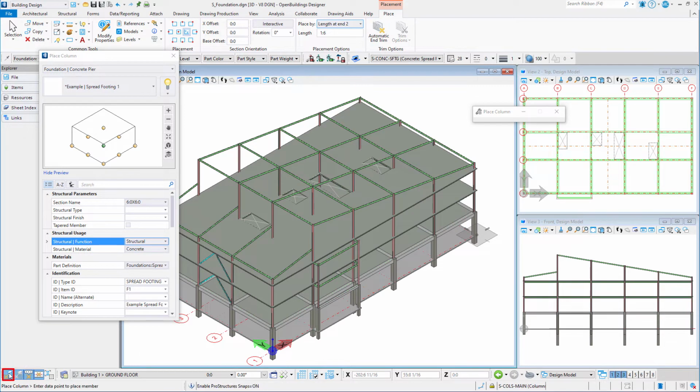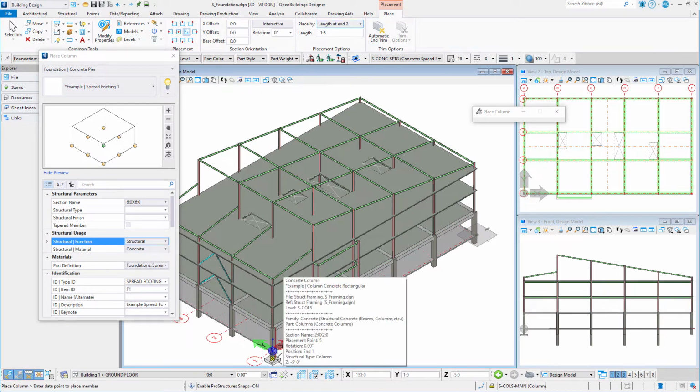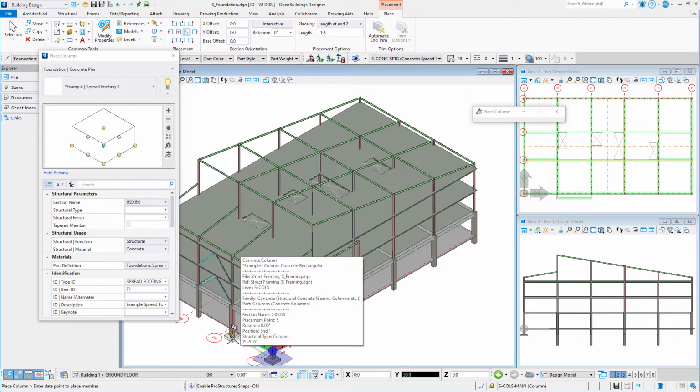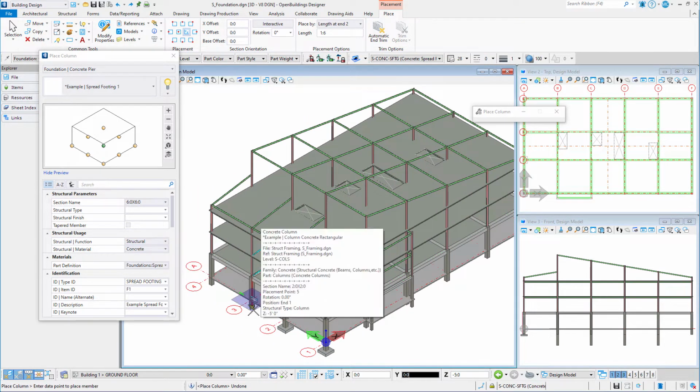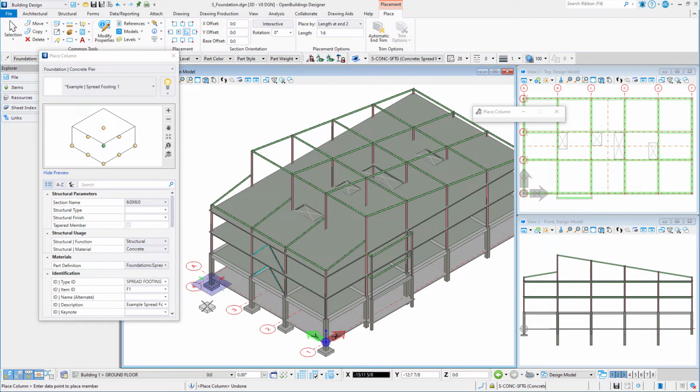Toggle on the Pro Structure Snap, then snap to the bottom of the column at grid location A1. Continue placing the F1 spread footing at the perimeter columns as indicated.